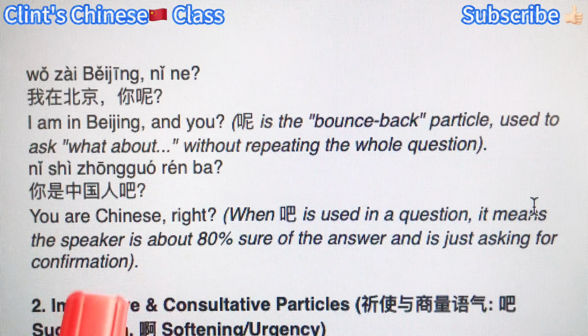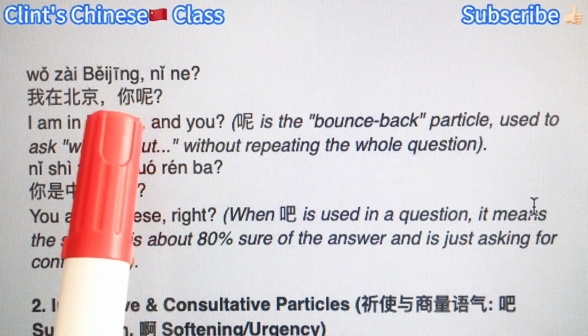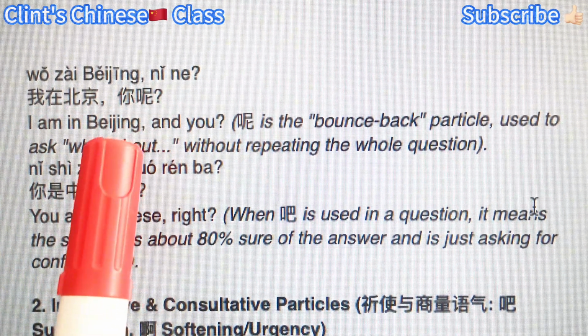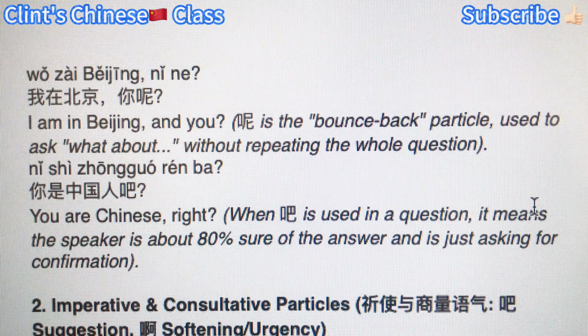Okay, next one. I am in Beijing, and you? So this 我在北京，你呢? This is a typical bounce back question, right? Add a ne after 你, it's like "and you."